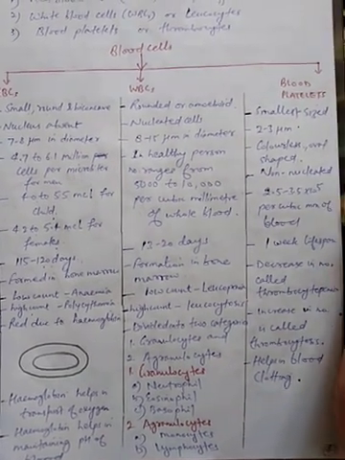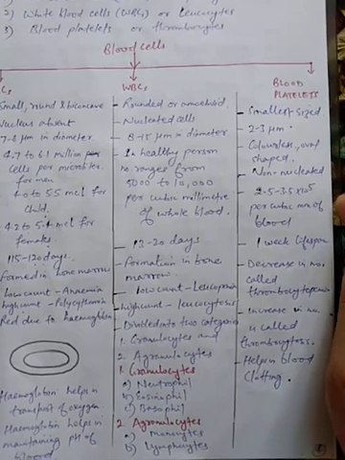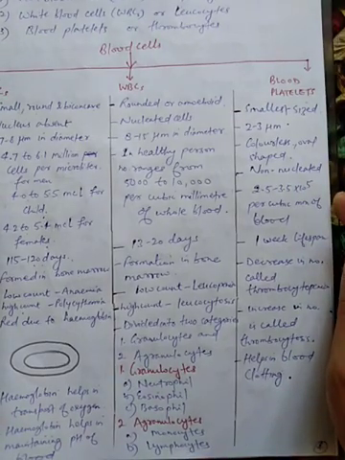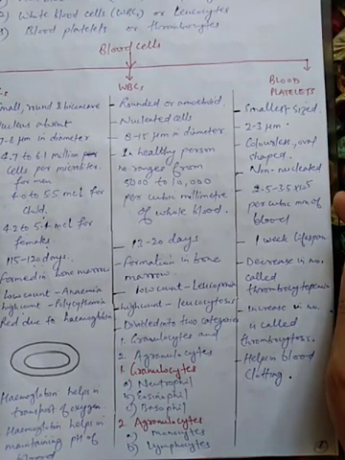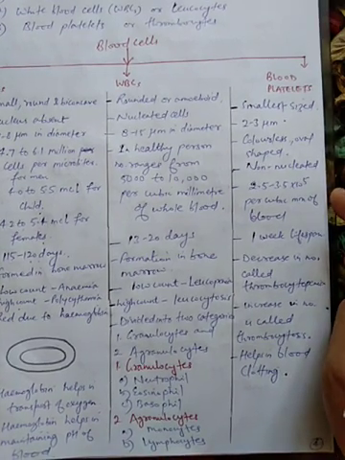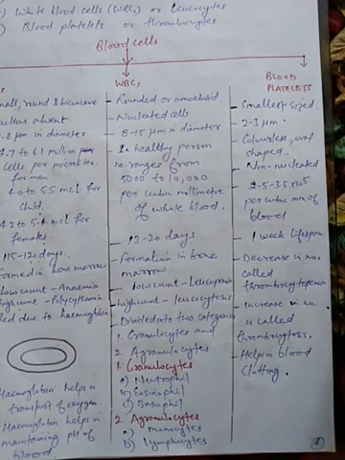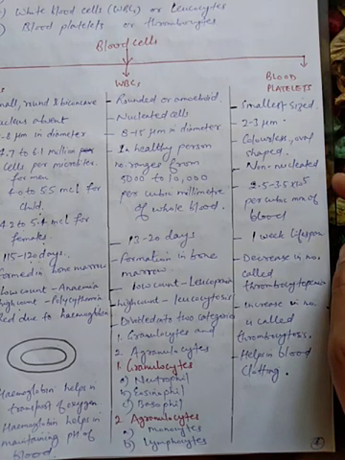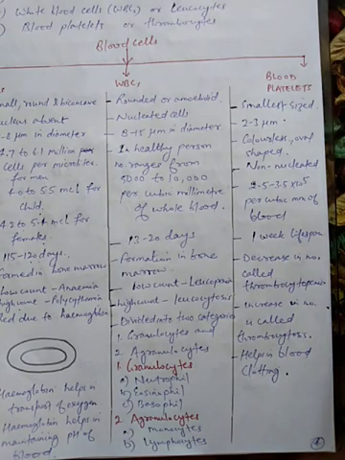Now students, the second type of blood corpuscle is WBC, that is white blood cells or leukocytes. So students, in comparison to red blood cells, these white blood cells are less in number, and you all know that white blood cells are known as soldiers of the body because they protect us from infection.